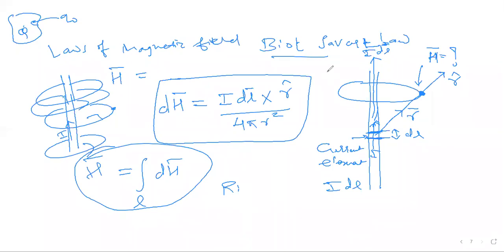Sir, where did the 4 pi come from? Okay, so it comes from the derivation. That's what I said. We are not deriving here because it will take time. It's simple integration. I will give you in writing. I will derive it, and you all will understand how it comes. Okay. So this derivation I will give you in writing.